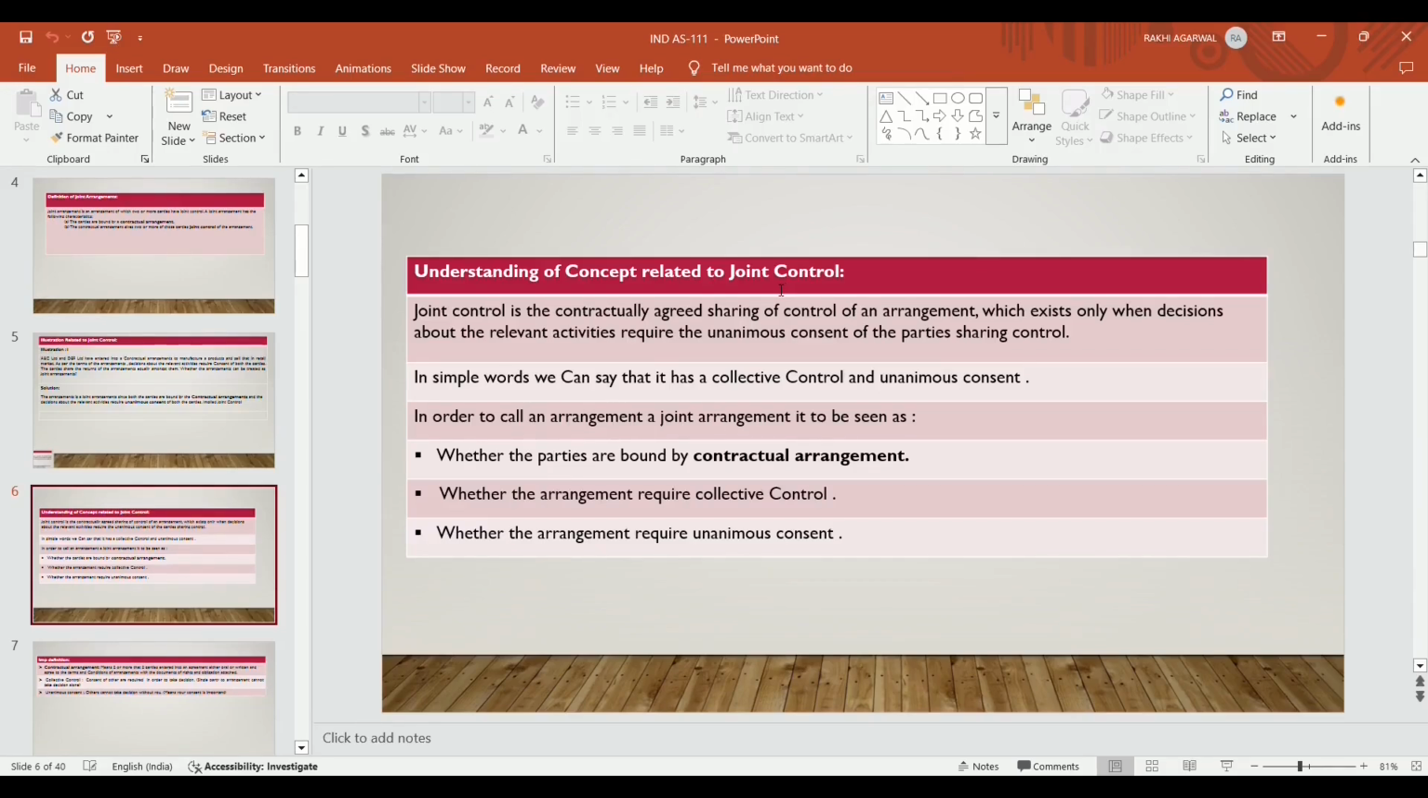Understanding of concepts related to joint control. What is the concept in order to understand that parties are in joint control? Joint control is a contractually agreed sharing of control of an arrangement. If they share the control of an arrangement, they have joint control over that arrangement. It exists only when decisions about the relevant activities require the unanimous consent of the parties sharing control. In simple words, we can say that it has collective control and unanimous consent. Collective control means I am not able to take a decision without you, and unanimous consent means you will not be able to take a decision without me. So that is the joint control.